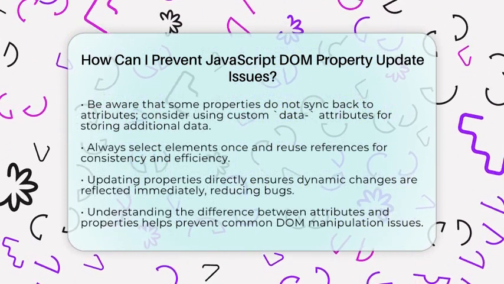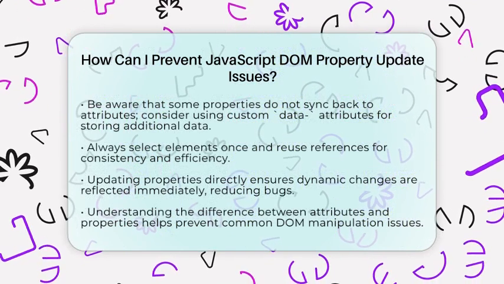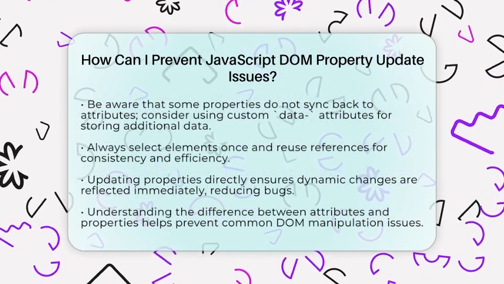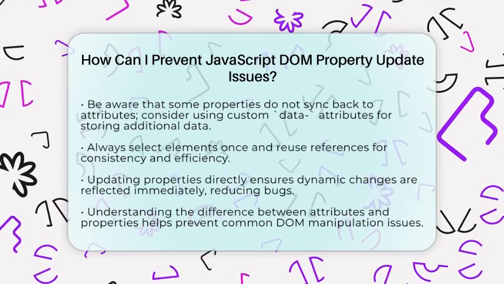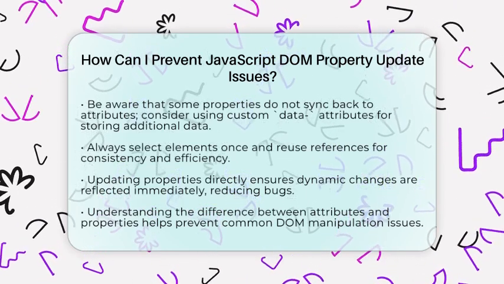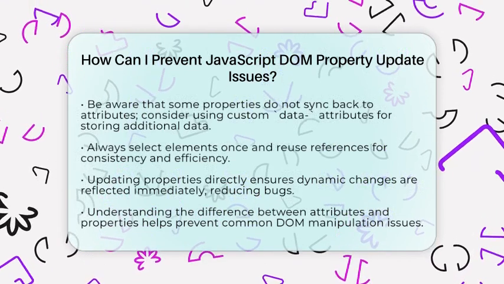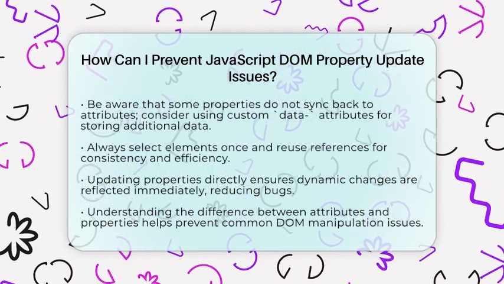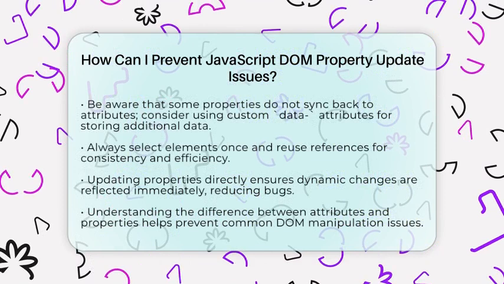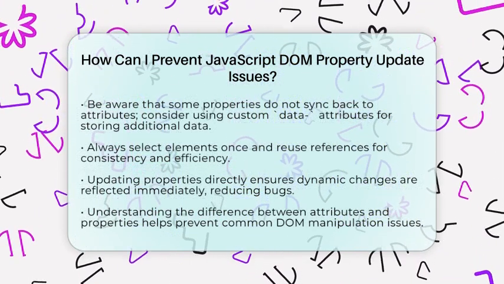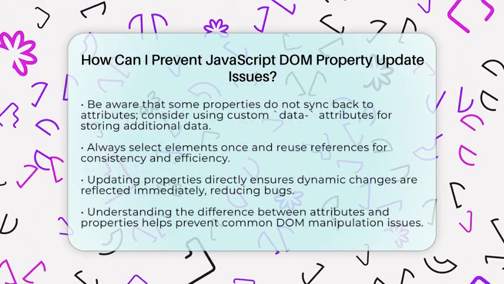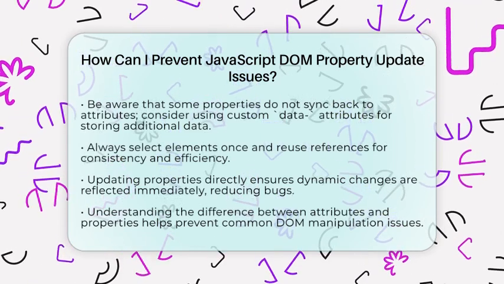To keep your code predictable, select elements once and store them. Always update properties directly for dynamic changes. Use classes for style updates and batch DOM changes to improve performance. Understanding the difference between attributes and properties, especially for form elements and links, helps prevent issues. Following these tips will help you keep your DOM manipulation smooth, predictable, and bug-free.